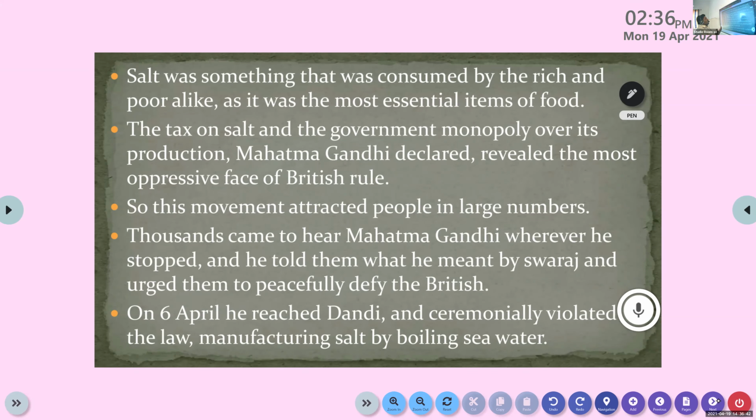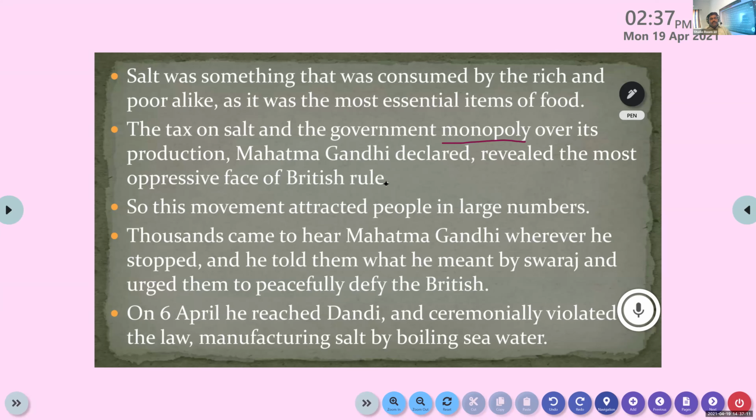It's a most important or essential item of food. The tax on salt and the government monopoly. Monopoly means the power to produce and sell. Only the British government has the power to produce and sell salt. Over its production, Mahatma Gandhi declared, revealed the most oppressive phase of British rule. So the monopolistic activity of the Britishers, and they levied a tax on the salt.